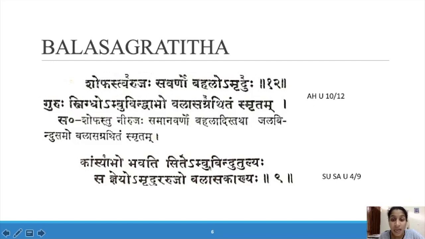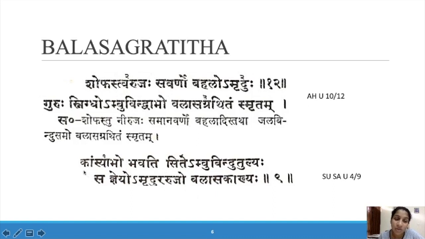Ambu Bindu Tulya: the same as water drops. There is no pain and it is not soft, that means hard. That is known as Balasa Grathi.